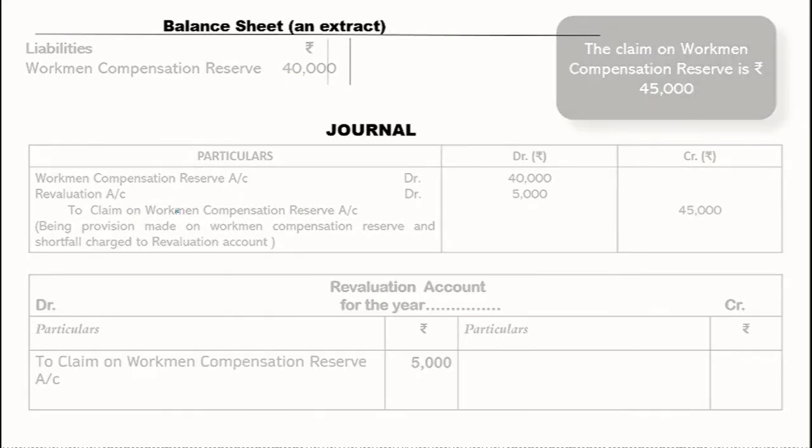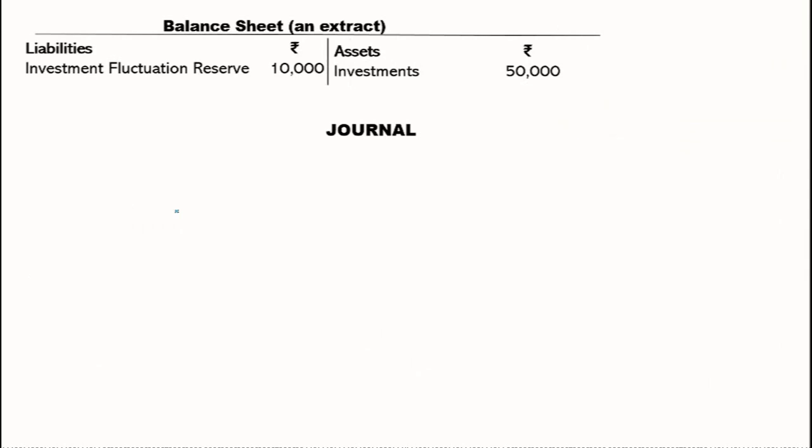Now, there is one more reserve which has to be taken care of, that is investment fluctuation reserve. For investment fluctuation reserve also it is the same thing: this reserve is created for the losses to be recovered with effect of investment. Any loss on the investment will be taken care of by investment fluctuation reserve.